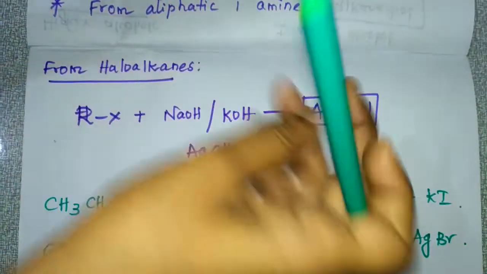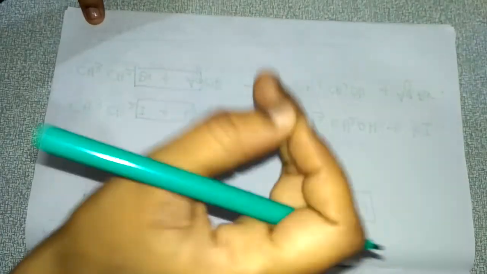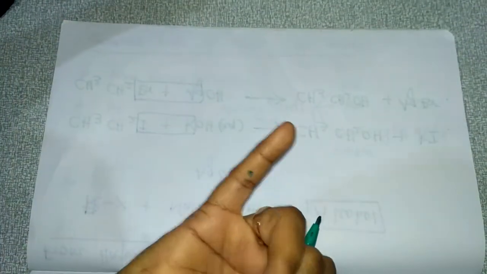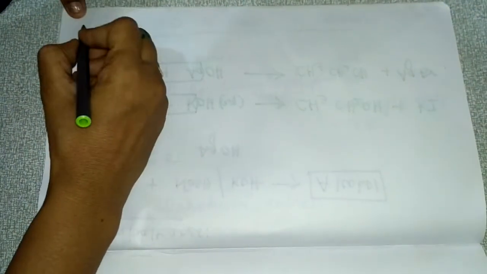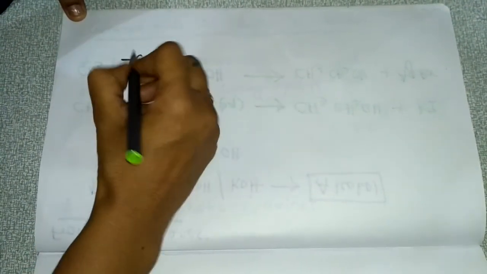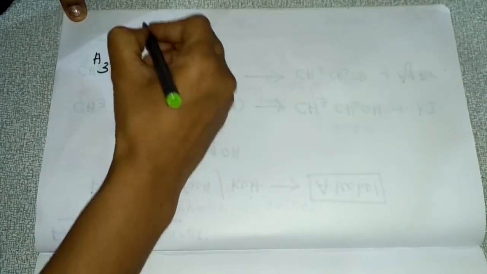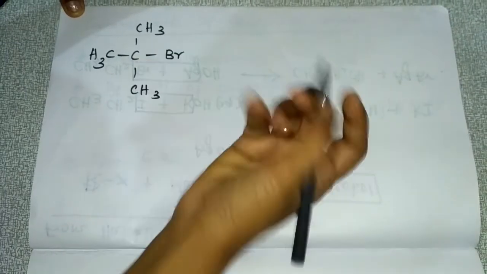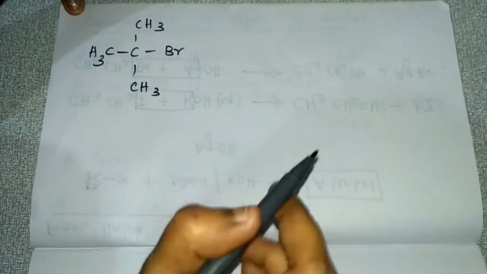Okay, so the very important point in this method is that you can prepare primary alcohols only from primary haloalkanes. But if you are using secondary haloalkanes and so on, I'll give you the reaction. Now I'll take 2-bromo, that is CH3 CH3 Br. You have to write the name of that organic compound also.